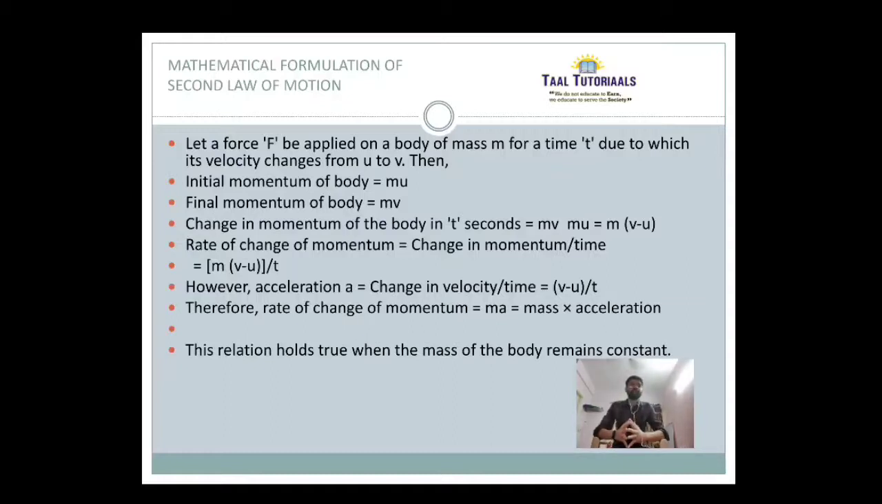See, let a force F be applied on a body of mass m for a time t, due to which the velocity changes from initial to final, where initial is u and final is v. So initial momentum of the body will be mu and final momentum will be mv, and the change in momentum will be mv minus mu. Taking m common, it is m(v minus u), and rate of change of momentum is just change in momentum divided by time, that is m(v minus u) by t, where we know acceleration is equal to (v minus u) by t.